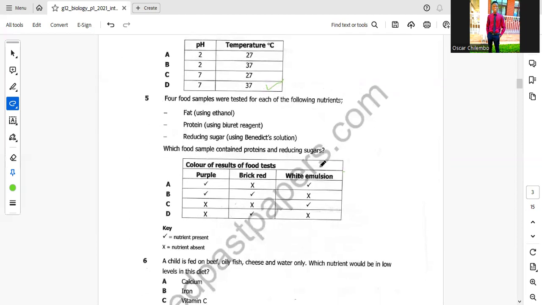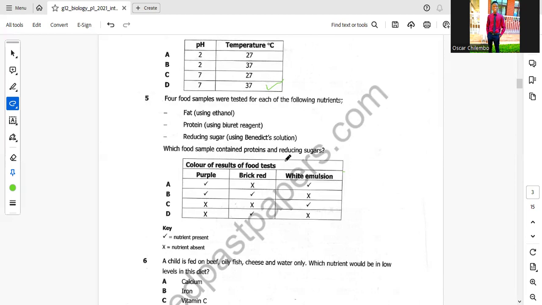Question 5. Four food samples were tested for each of the following nutrients. One, fat using ethanol. Then protein using biuret reagent. Then reducing sugar using Benedict solution. Which food sample contained protein and reducing sugar? So now we are going to find out the different tests and how to verify them.